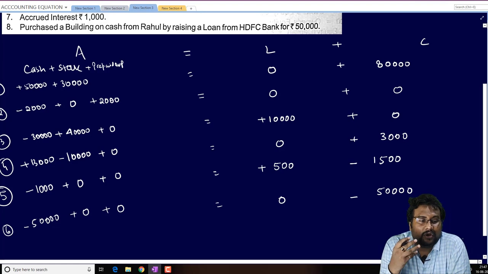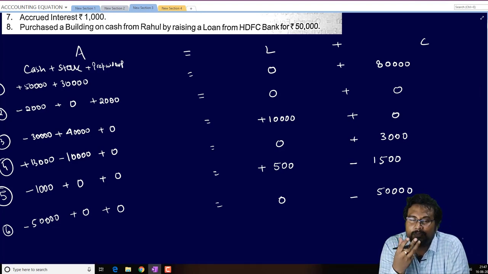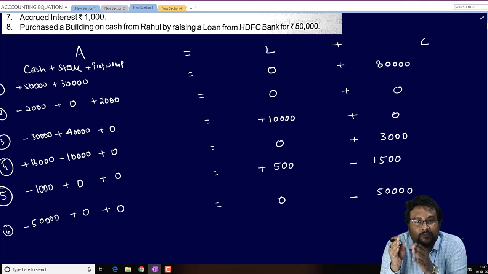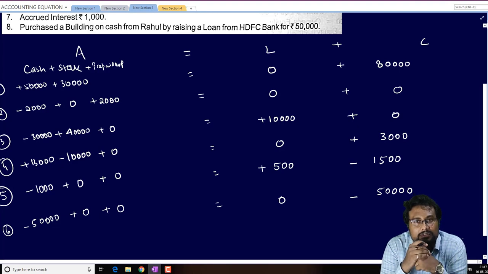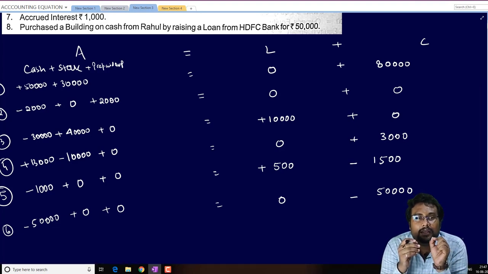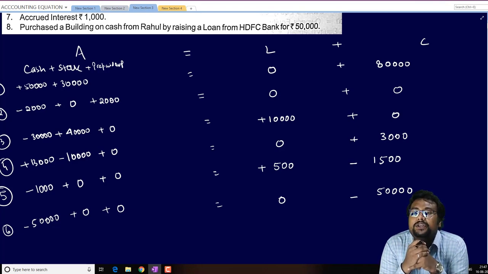Now the seventh one, accrued interest 1,000. Now look, what is the meaning of accrued interest? What is the meaning of accrued? Simple. You have done a work, but the income for that completed work you have not yet received. For example, suppose someone gives me the order that I have to sell this particular goods at the price of 1,000, and I will get 100 rupees commission. I sold the goods, but still I didn't receive my 100 rupees commission. So income which is not yet received is known as accrued income.